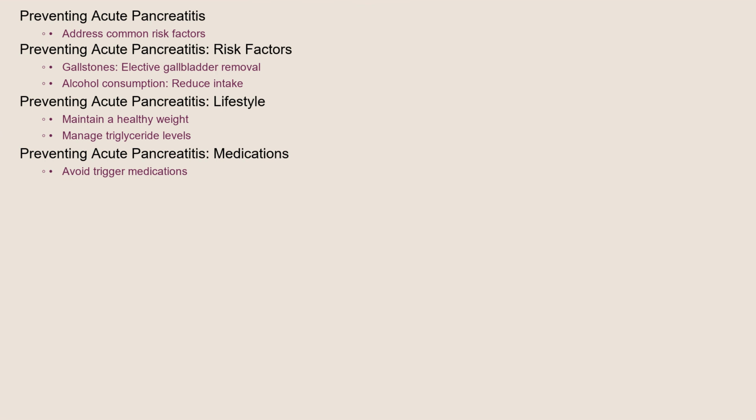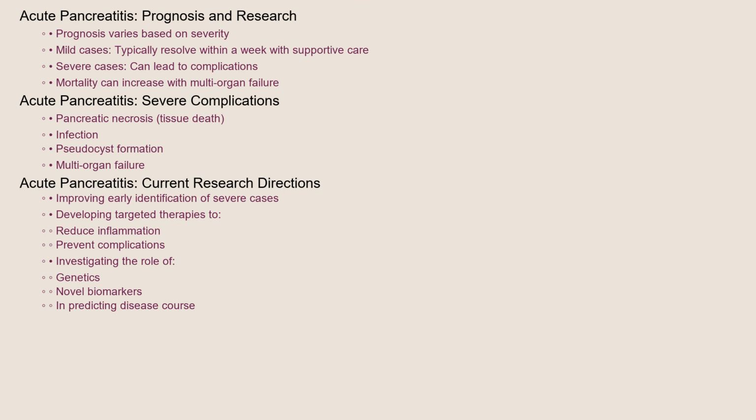Preventing acute pancreatitis largely depends on addressing the most common risk factors. For those with gallstones, elective gallbladder removal may be recommended. Reducing alcohol consumption is crucial for preventing alcohol-induced pancreatitis. Maintaining a healthy weight, managing triglyceride levels, and avoiding medications known to trigger pancreatitis can also play a role in prevention. The prognosis for acute pancreatitis varies depending on the severity of the condition.